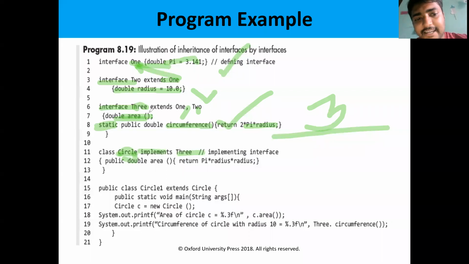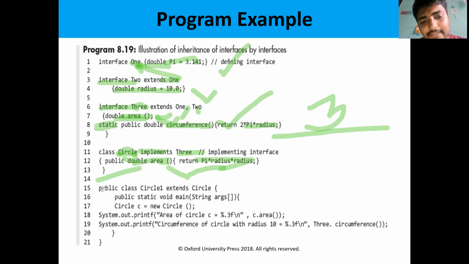That means interface 3 extends the properties of 1 and 2. So there is no need to give implements 1 comma 2 comma 3. Interface 3 itself extends 1 and 2. Circle implements 3. Then I am defining the area. The area has not been defined in the interface, so this is the abstract method. I am defining the abstract method definition here, pi r square. So this is the definition.